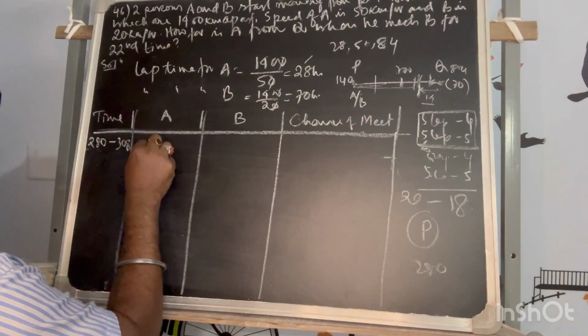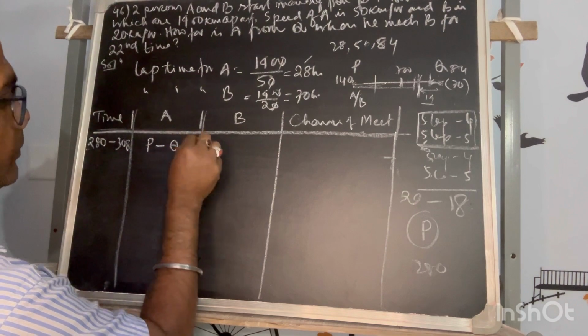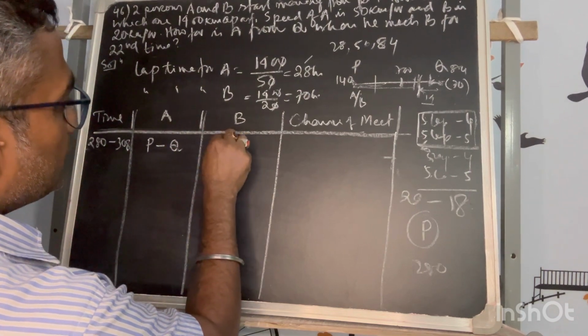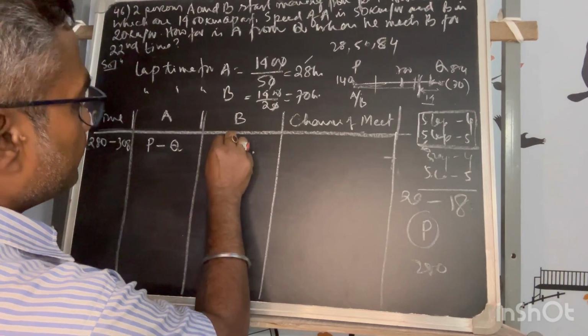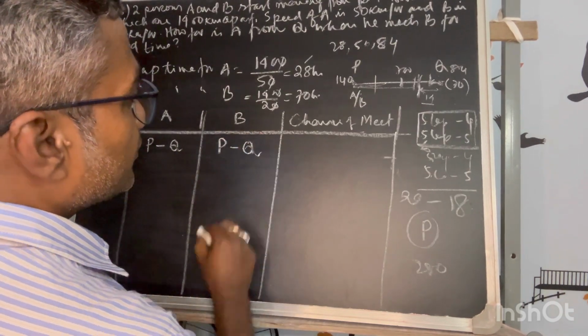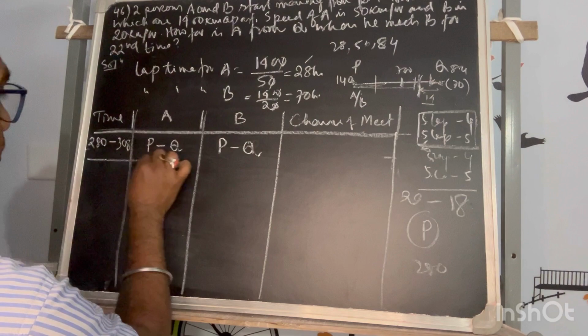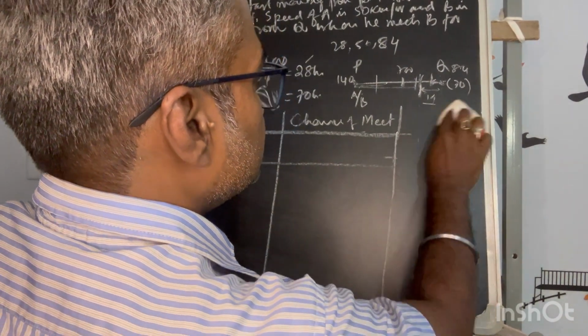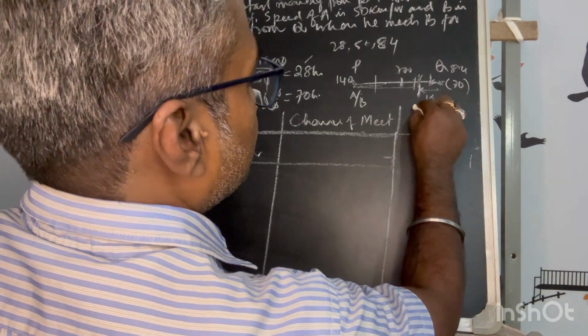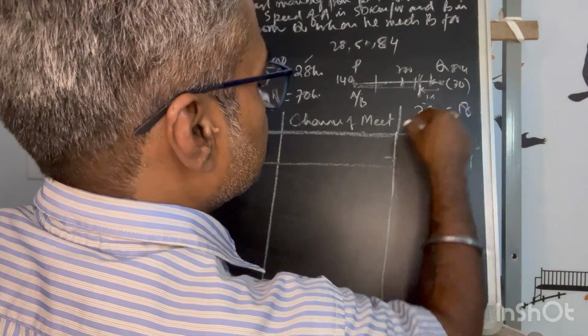So A will move from P to Q, and B will move from Q to P to Q. So if I take the same example, after 18, 20 laps, remember this.